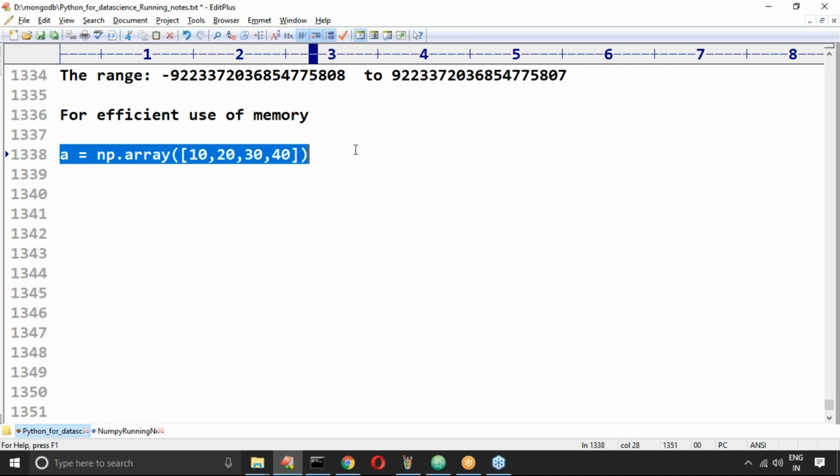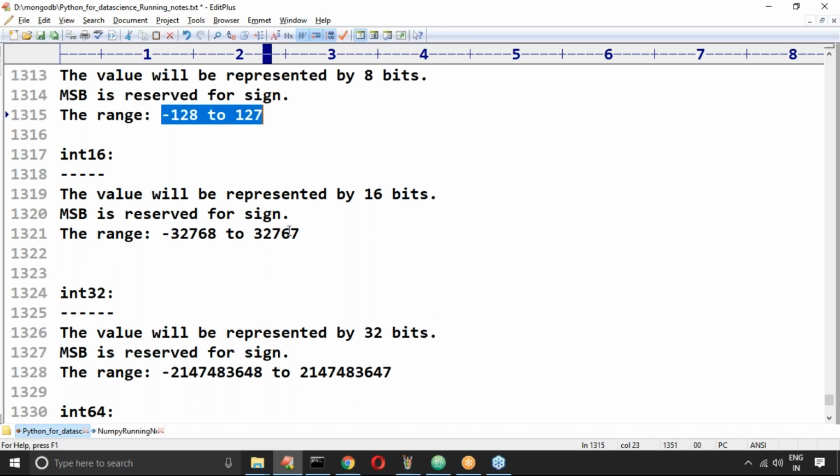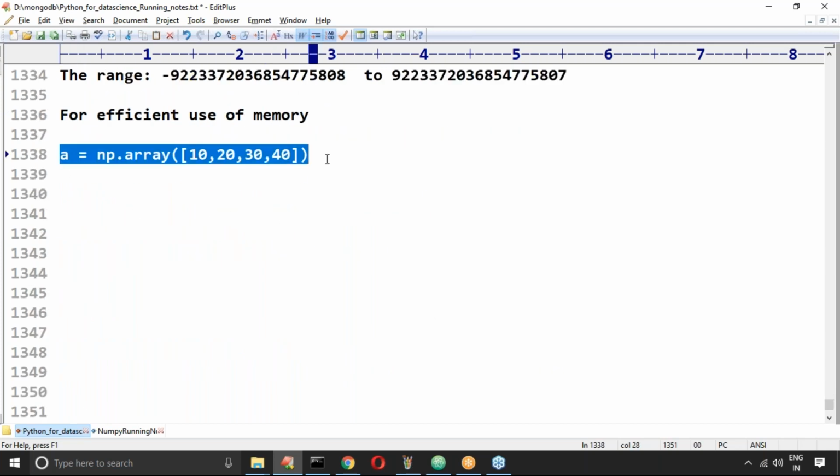Then what is the default type? The default type is int 32. So for every number 32 bits are reserved. But actually 10, 20, 30, 40 are in the range of int 8 only, minus 128 to 127. 8 bits are enough, but you are wasting the memory. So now where is the proof for that?